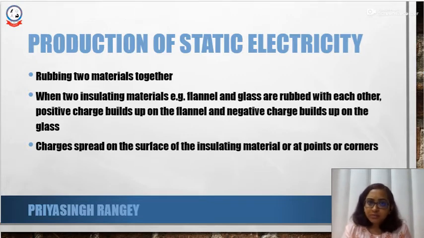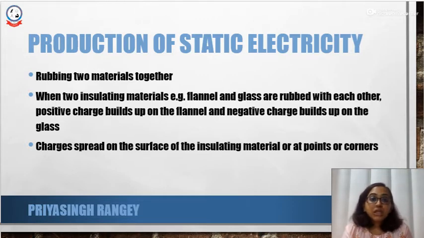Say I have a glass and a flannel material. When I rub the glass and flannel together, we know that glass and flannel both are insulating materials. When I use friction between these two different materials, what is going to happen?